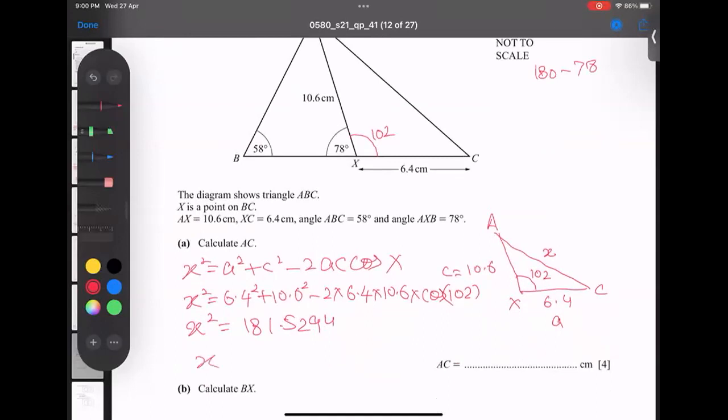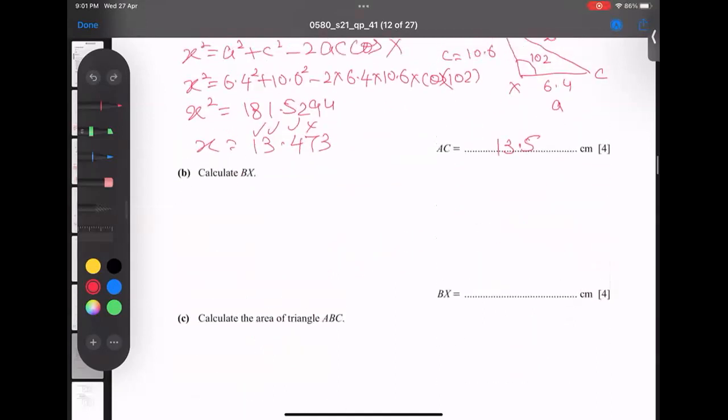When I take the root of the whole, because it is 4 marks, make sure if some student tries to do a shortcut, maybe you will lose out of 4 marks. You must write 3SF at the end. So 13.5 is the answer. If you don't write the formula, no issue at all, but these steps number 1, 2, 3 and 4, you must try to get all 4 marks. Otherwise there are chances of losing marks.